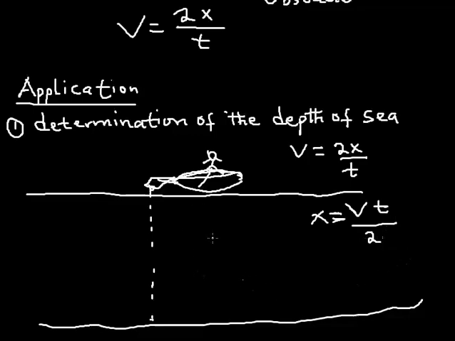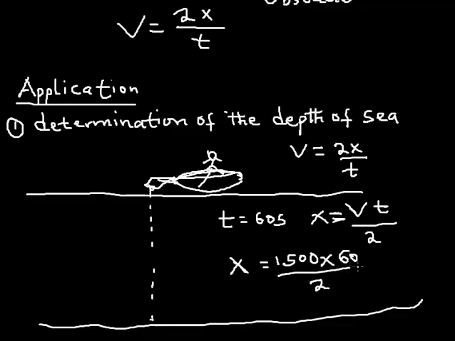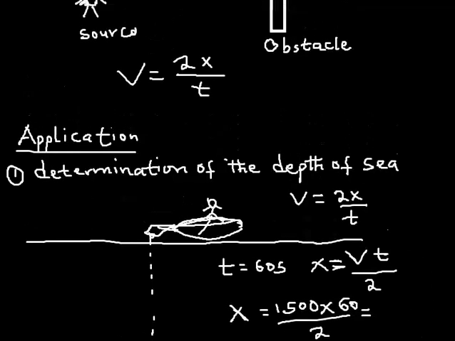Let's say an echo is heard within an interval of, well, let's say 1 minute, 60 seconds. So that means this sea will have a depth of: velocity of sound in liquid is 1500, times 60, then divided by 2. Whatever you have here becomes the depth of the sea.